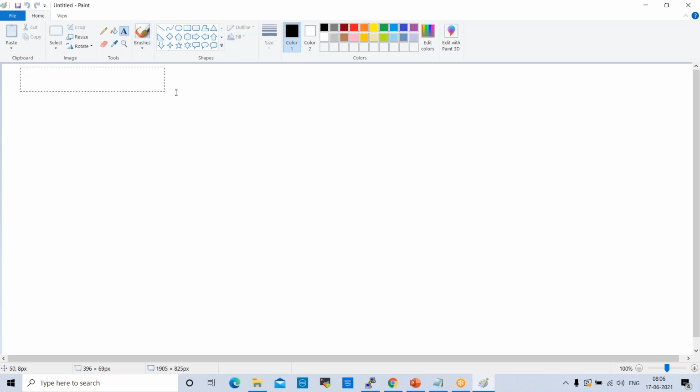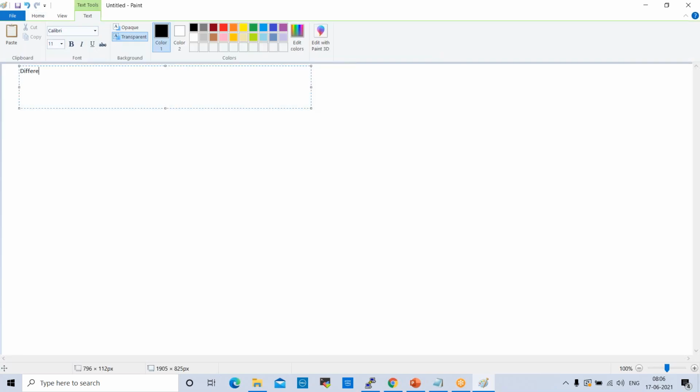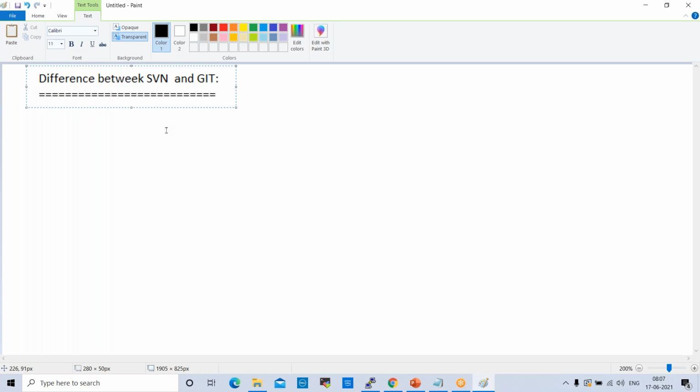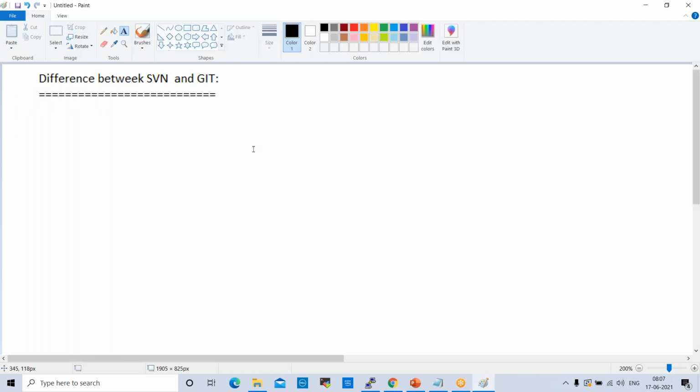Can you see my screen, everyone? Difference between SVN and Git. Screen visibility undandi everyone. Can you see my screen? Yes, sir.